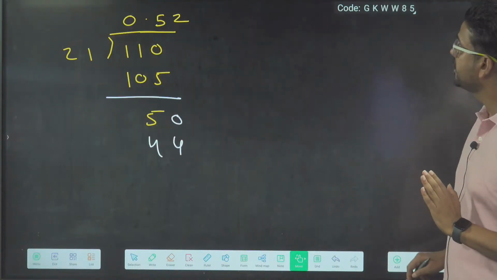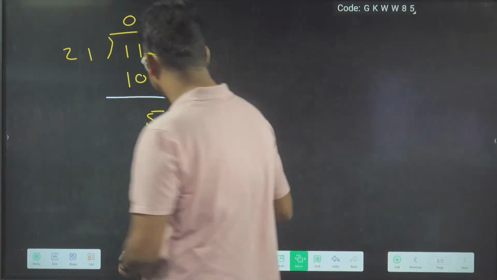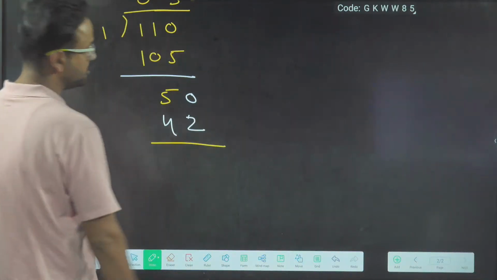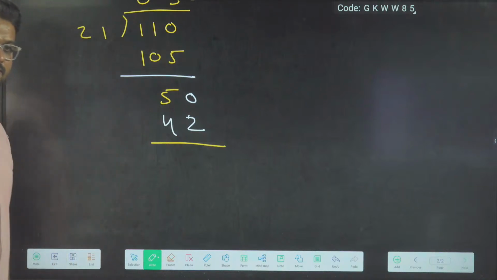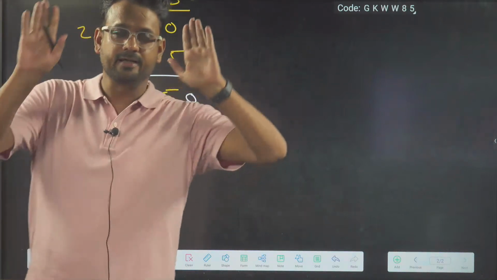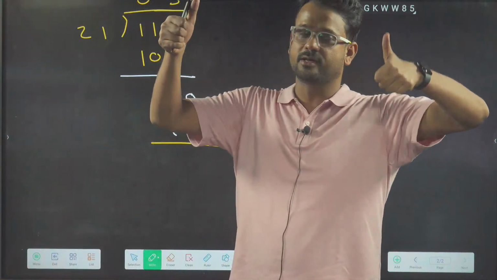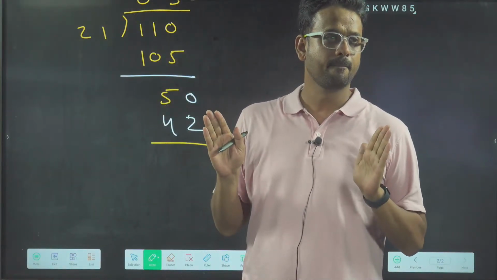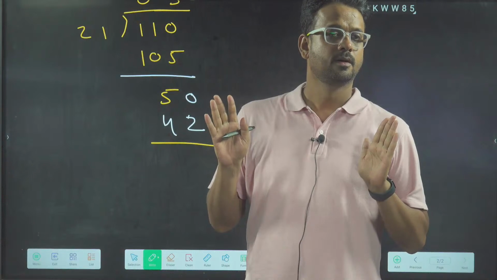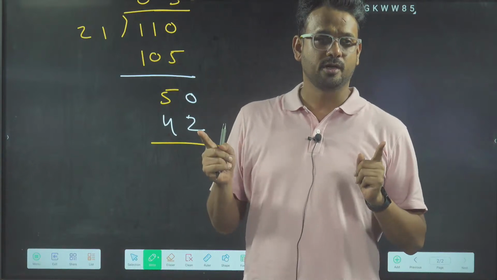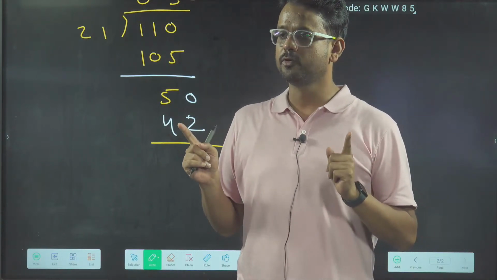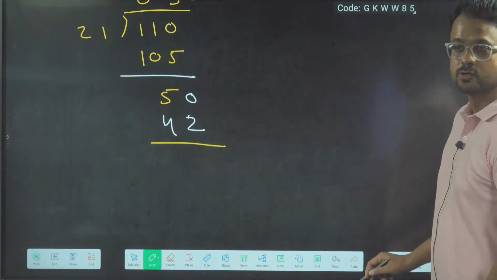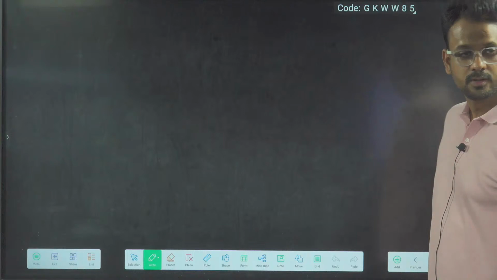21 times 2 is 42. Oh, sorry. Yes. Of course, it is 42. We are doing it, Siva. Don't worry. Okay, this question is clear. Everybody, quickly give me a thumbs up. All of you on both the screens. Quickly. Everybody understood? Everyone, can we move on to the next question now? All of you. Good, very good. So let's move on to the next question now.